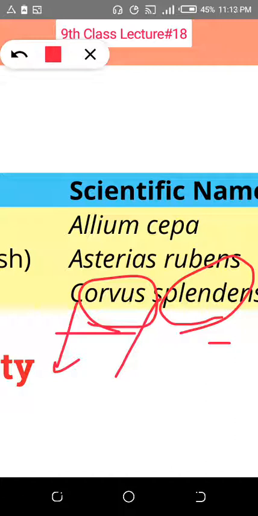So these are the binomial nomenclature names in which genus and species names are included. Scientific name of the frog, Rana tigrina. Onion, Allium cepa. Starfish, Asterias rubens. Crow, Corvus splendens. Brassica plant, Brassica campestris. Rosa plant, Rosa indica. Human being, Homo sapien. Orchid plant, Bauhinia variegata.